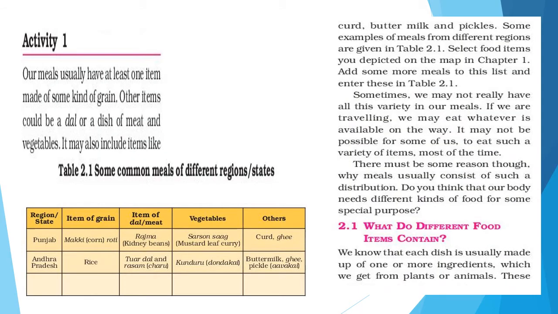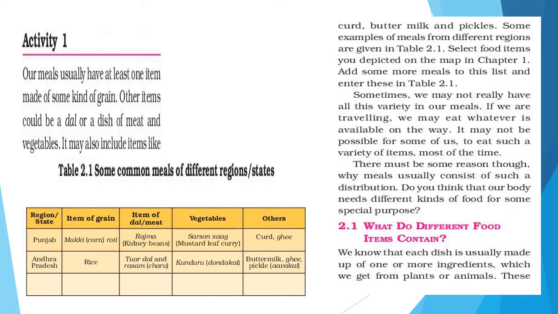Dear friend, for you I give you one activity, activity 1. Our meal usually has at least one item made of some kind of grain. Other items could be dal or fish, meat and vegetables. Here, one table is given with some common meals of different states. Dear friends, you have to fill this table by asking your different friends who belong to Maharashtra, Tamil Nadu and so on.